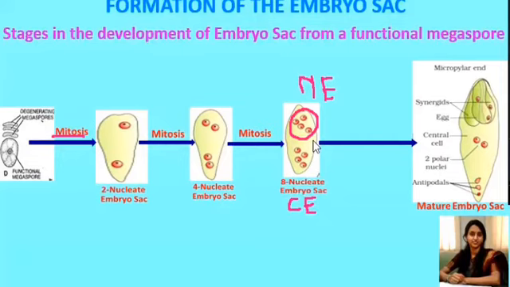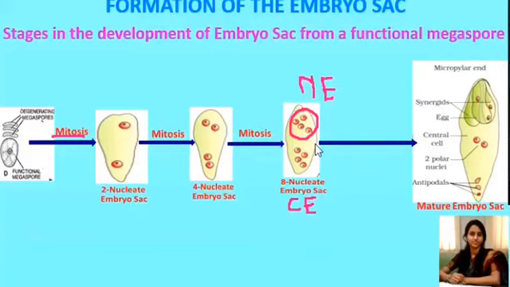Remember, these mitotic divisions are free nuclear divisions. Free nuclear division means what? Usually mitosis is followed by cell wall formation, but here after this mitosis there is no cell wall formation, and similarly there will not be cell wall formation after the 2 more sequential mitoses. Only after the formation of 8 nuclei does the cell wall formation begin.